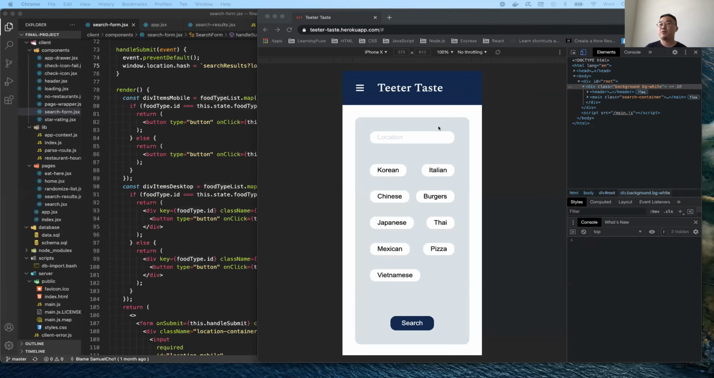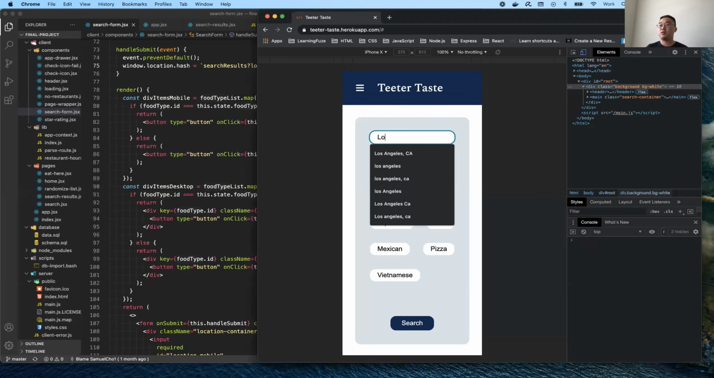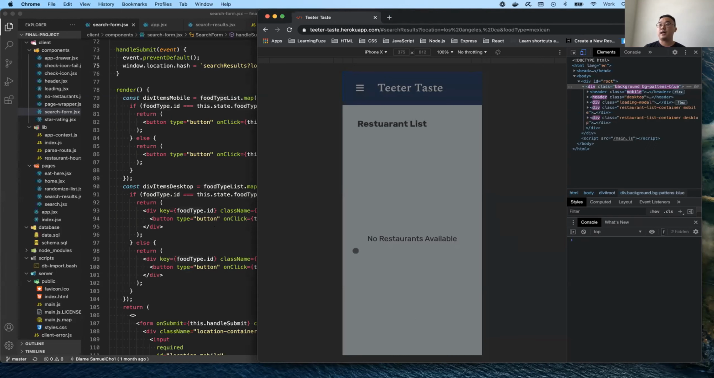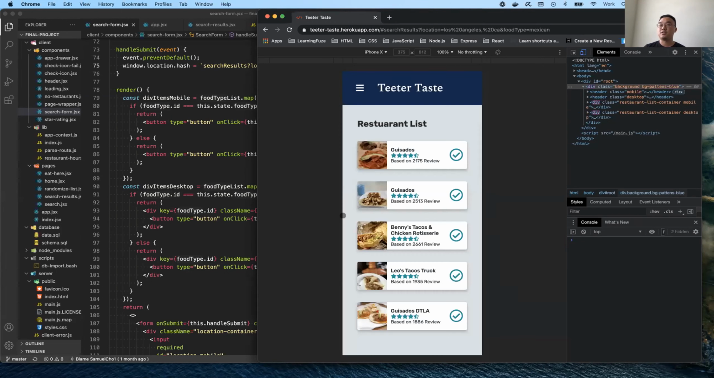So for a run through the app, here's a search form where users can search for a list of restaurants. In this input field here, you can add a location. So let's say we're going to be in Los Angeles. And then let's say we're in the mood to eat Mexican food. So you can click on the button for the food type and then press search. And then the app will return a list of restaurant recommendations based on the food type and the location that you put in.